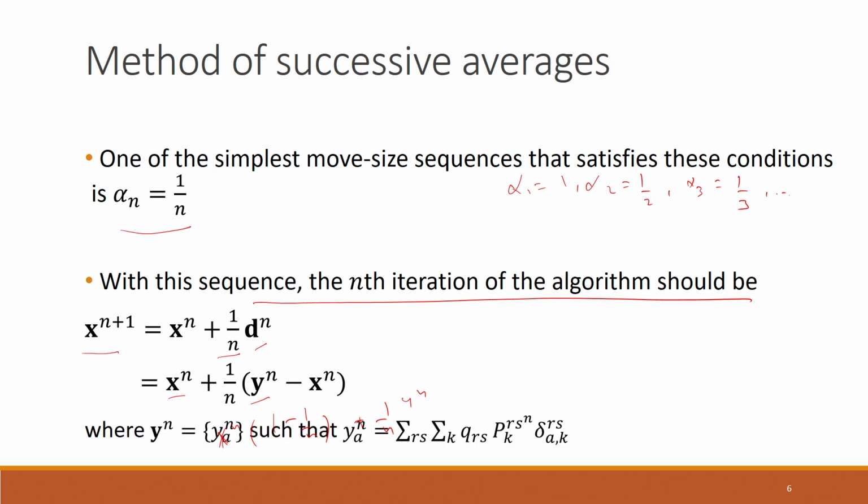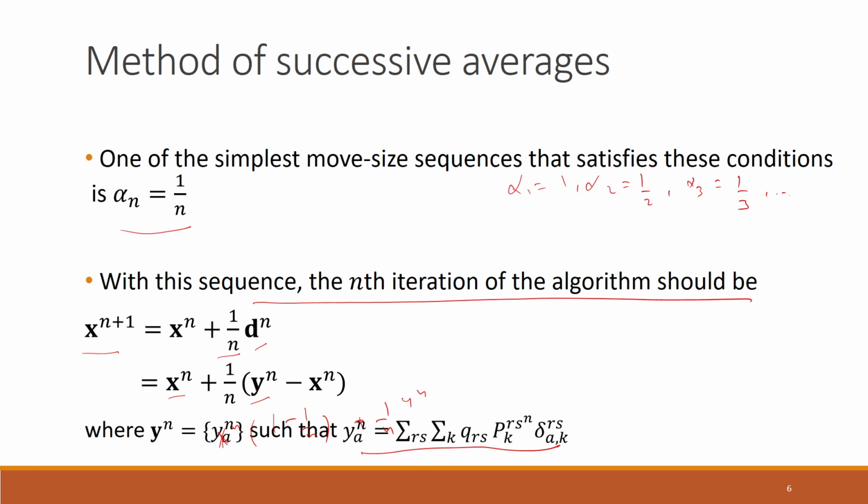And just one more thing is that this yn is actually coming out of this expression here. Since this is the case of stochastic user equilibrium, between any OD pair there is a probability of choosing that particular path in that OD pair.